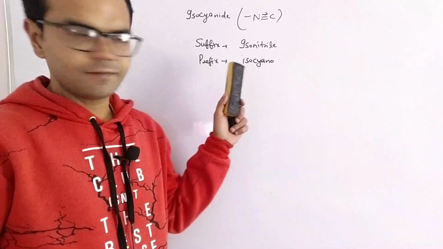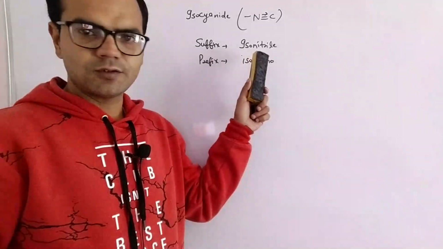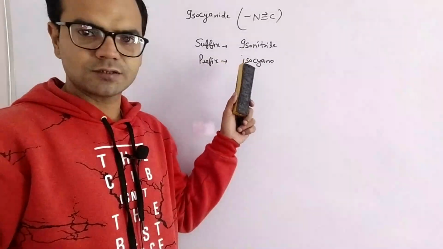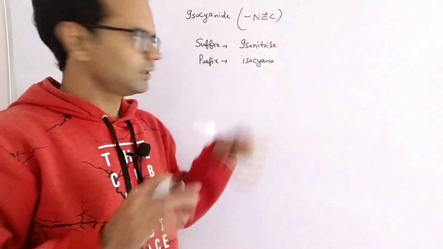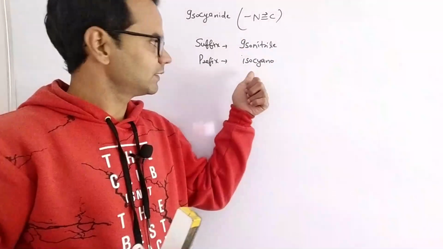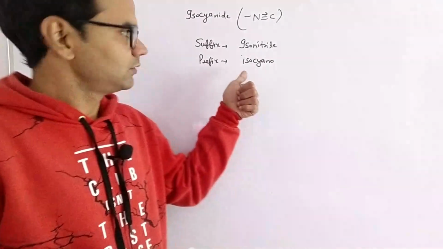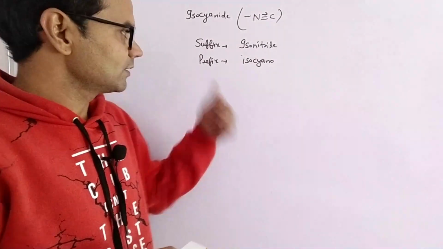When it is used as the parent functional group, it is isonitrile, and when a high priority group is also attached, then isocyanide is used as a prefix. The prefix is isocyano. Let us do its IUPAC nomenclature.